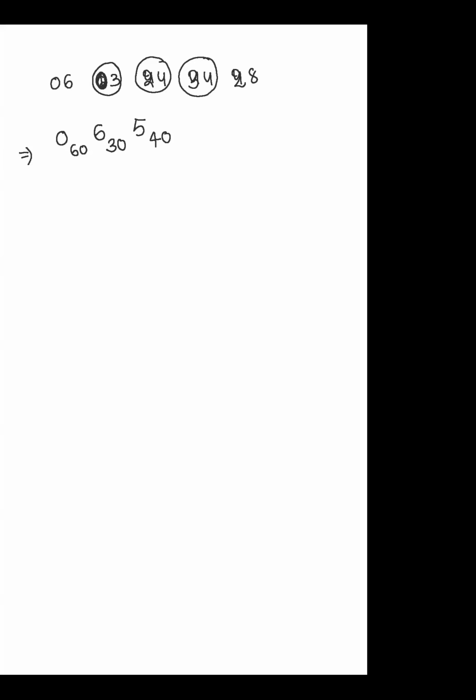In the 74, I'm writing just 7 here and next to 4 carried as a 40. Are you getting my point? So now this 40 is added to the 28, so it becomes 68. 60, so the last digit 3 is written as it is. So in this way, we can do the balancing from left to right. Are you getting my point? Is it clear? Yes, it is good.